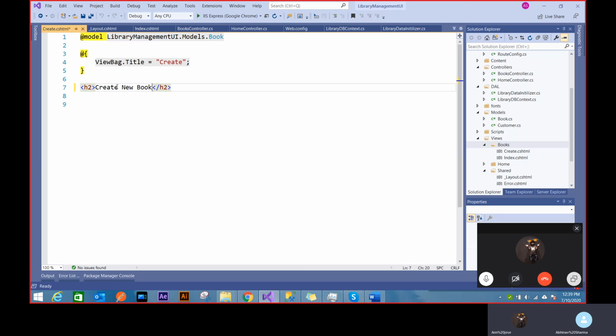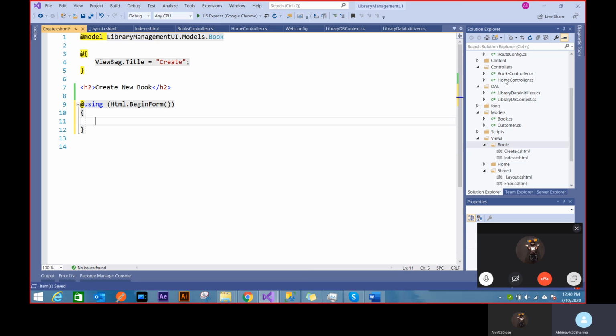Let's create new book. Now you can see that I'll be using begin form because I want to take things from the UI, so using Html.BeginForm. If I don't pass anything in the begin form, I just leave it blank, that means, because it knows that you are inside a book controller and inside the create view, I will be hitting the create action again with HTTP post. That's a default constraint, a default thing in Html.BeginForm. It won't show any error. It knows that, in that case, you are saying that you have to go back to the default function.